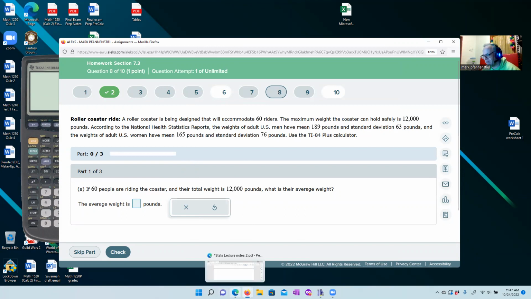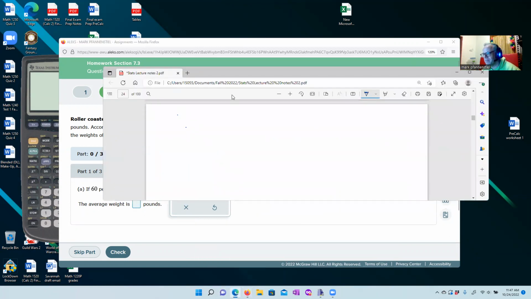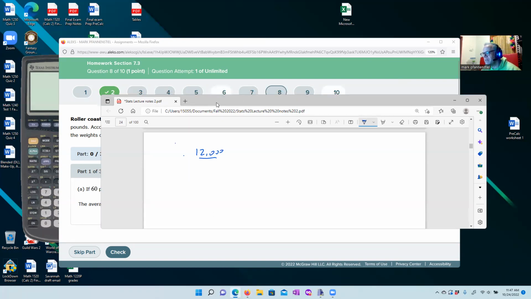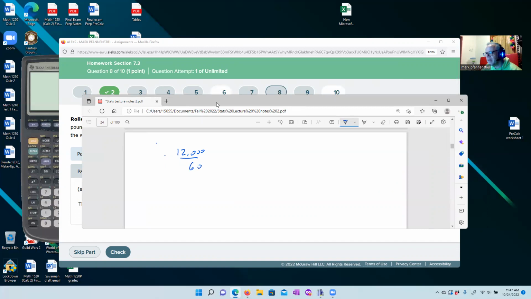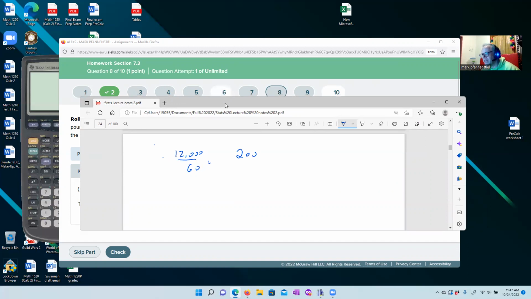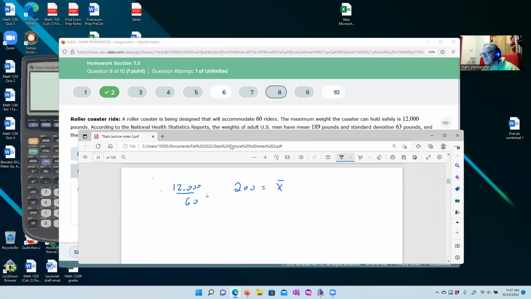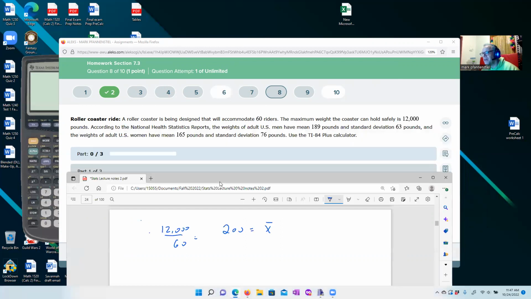This is an important part. There's always a nice thing to lead up to. So we have 12,000 pounds. And what did they want? They wanted 60 people on this thing. So we're going to get an average of 200. What we're going to do is take a slice of the population and say that our average, or X bar, is 200 pounds. Now it's not for the whole population. That is the sample of the 60 people that happen to be on here.